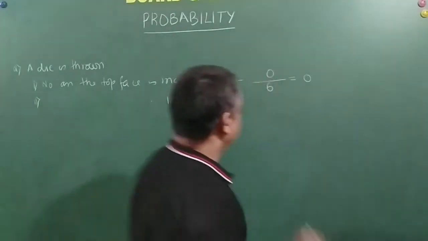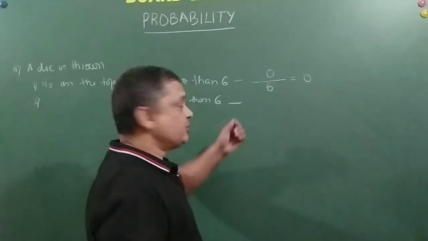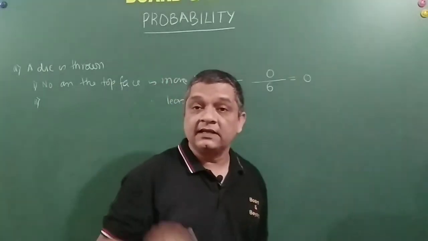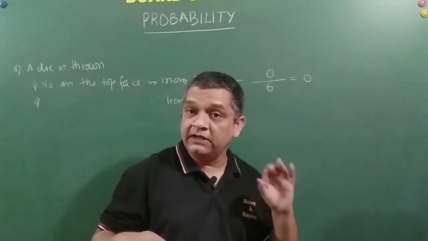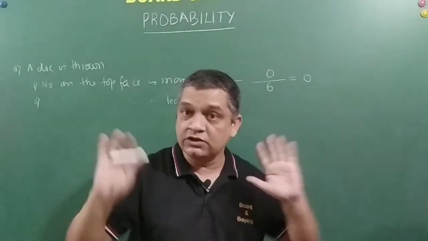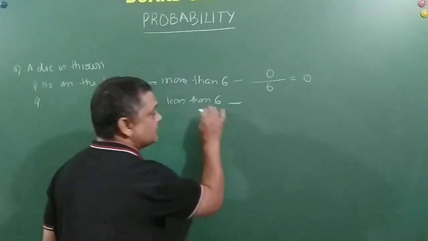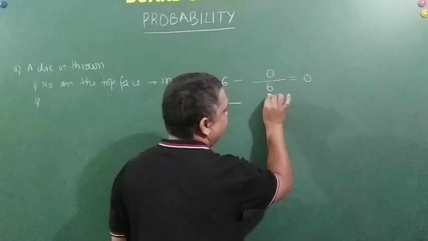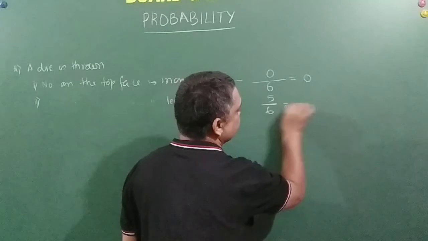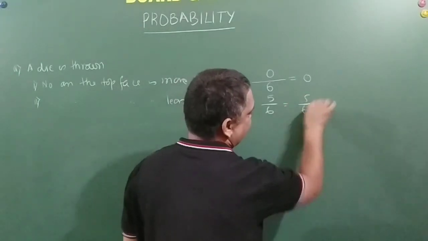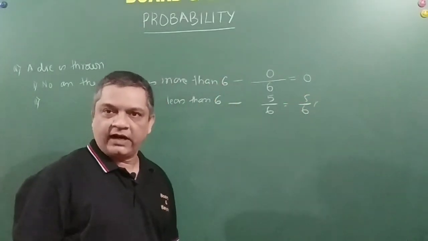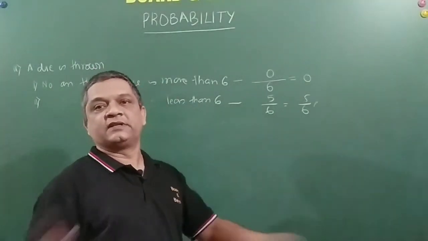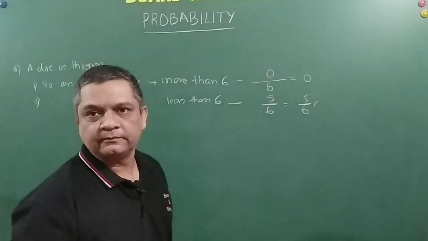What has been asked is number on the top face of the die is less than 6. That means my winning is 1, 2, 3, 4, 5. That's it. It's not 6, because it is not less than or equal to 6. You're getting it? So my winning is 5 out of 6. So probability is 5/6. If it is less than or equal to 6, then my probability is 100%, that is equal to 1, 6/6. Okay?